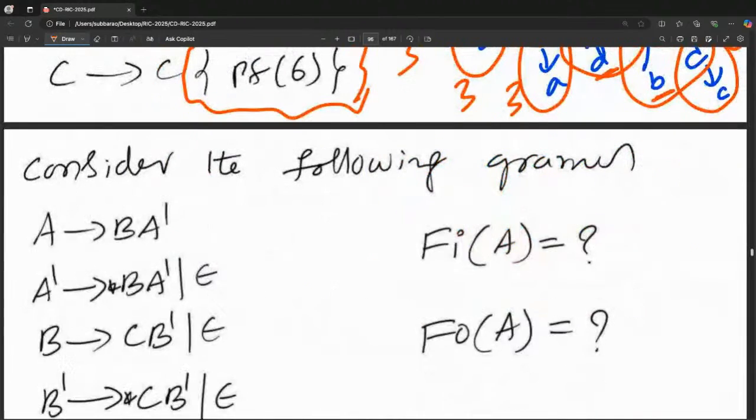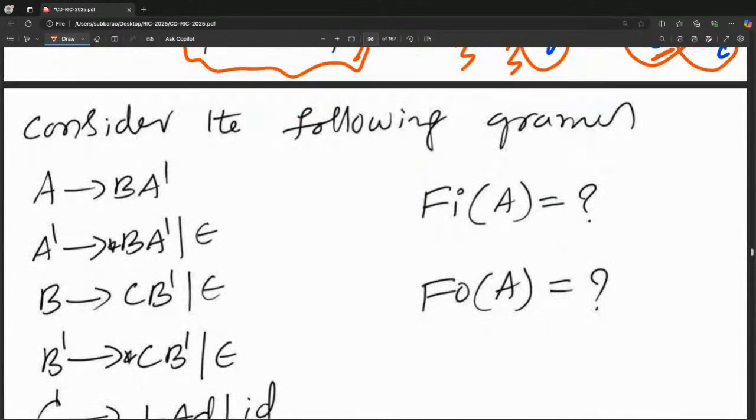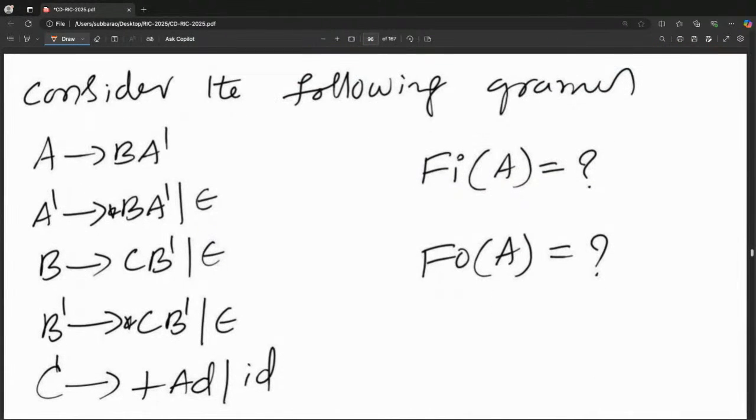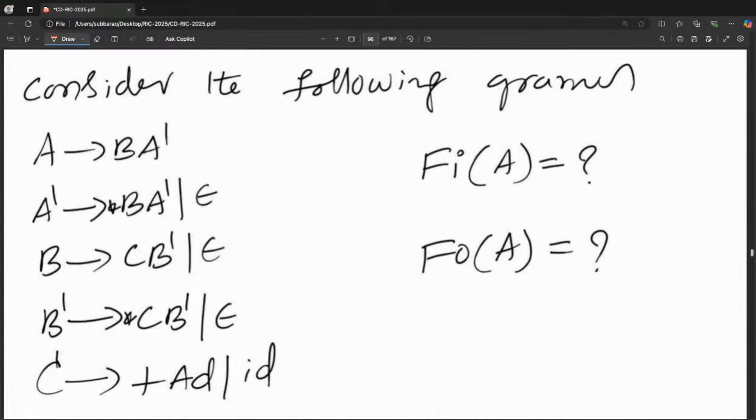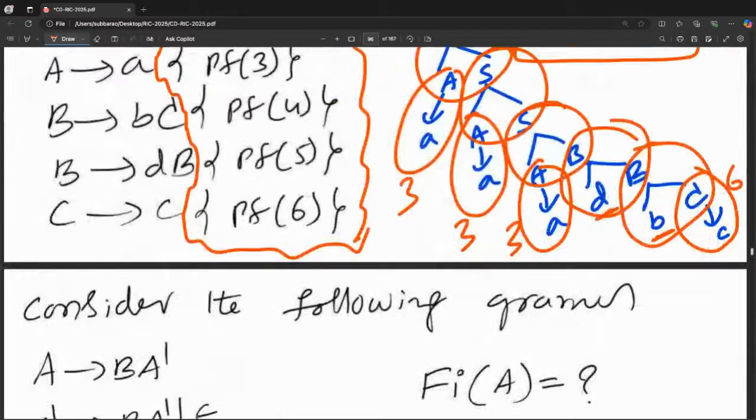Right? Perfect. So now one grammar is given. They're asking what is the first of A and what is the follow of A. In the next class, we will see that.